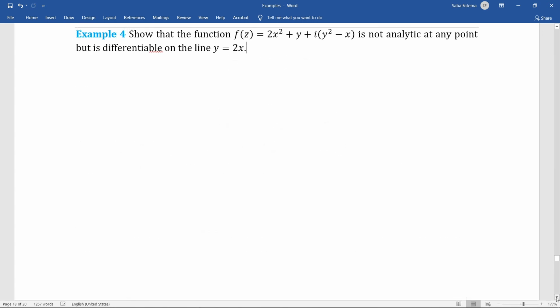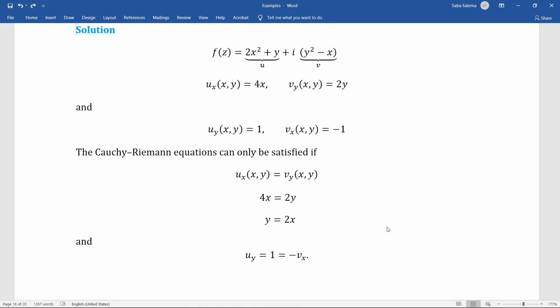Example 4. We have to show that the function f of z is not analytic at any point, but it is differentiable on a specific line. From the given function, we get our u and v, and then find all the four partial derivatives.